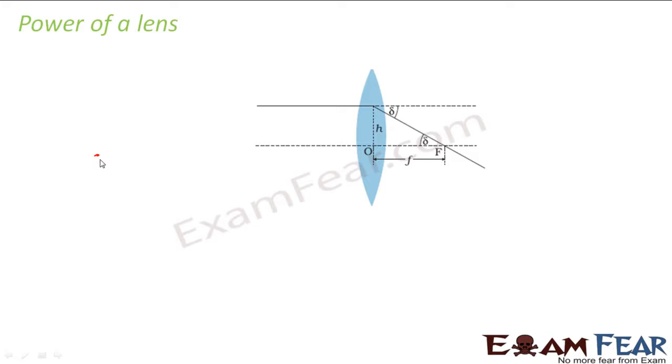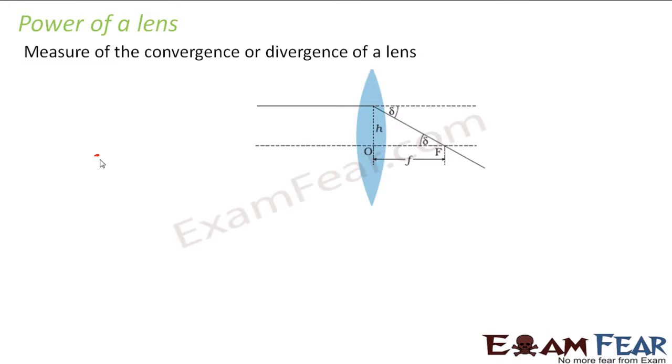Similarly, if I say that a lens has more power, that means it has more capacity to converge or diverge a ray of light. So power is nothing but a measure of convergence or divergence of a lens. If it is a convex lens, it is a measure of convergence of the lens. If it is a concave lens, it is a measure of divergence of the lens.